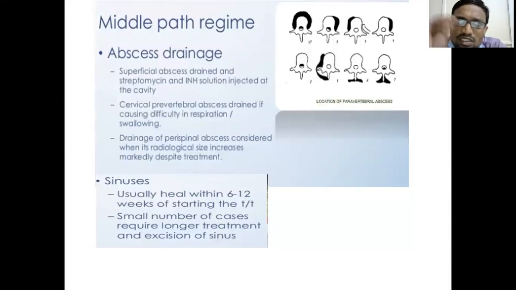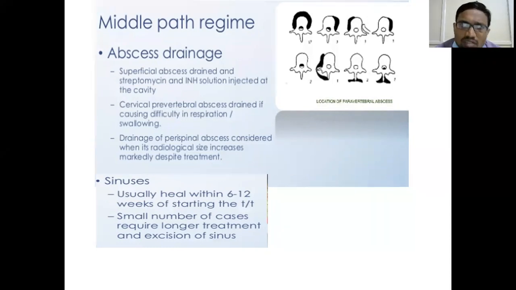Streptomycin comes in a powder. You can instill that streptomycin powder into that abscess. You need not drain cold abscesses. They go away with ATT. That is the rule. Drainage of abscess is indicated when it does not respond to ATT, or when serial radiographs show that the size is increasing, or the abscess is causing some problems, which means it is causing neurological deficits or nerve impairments. Then we go for drainage.